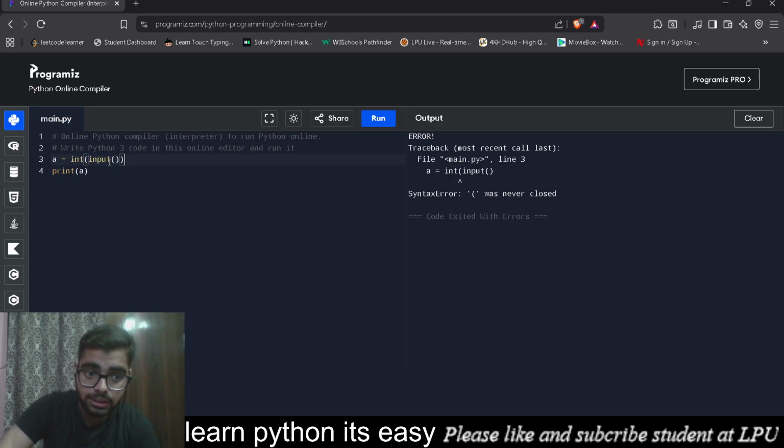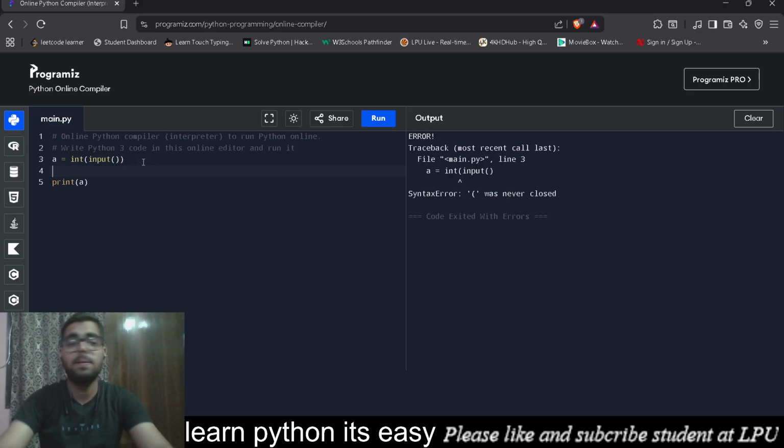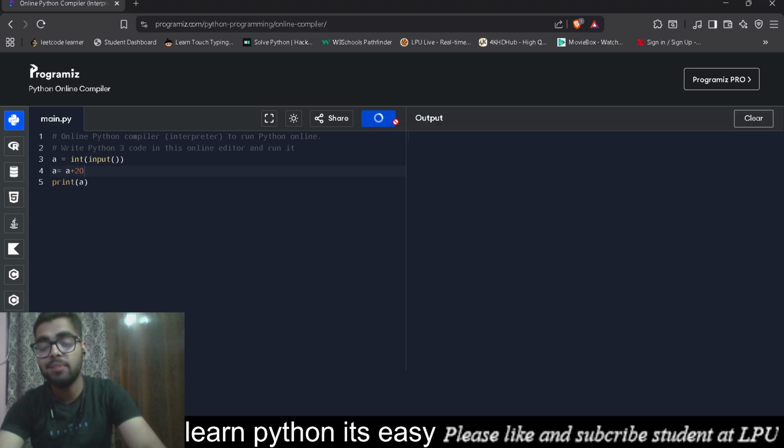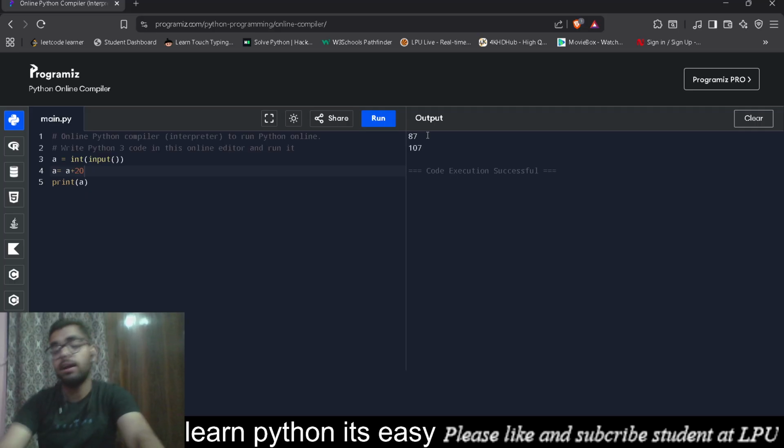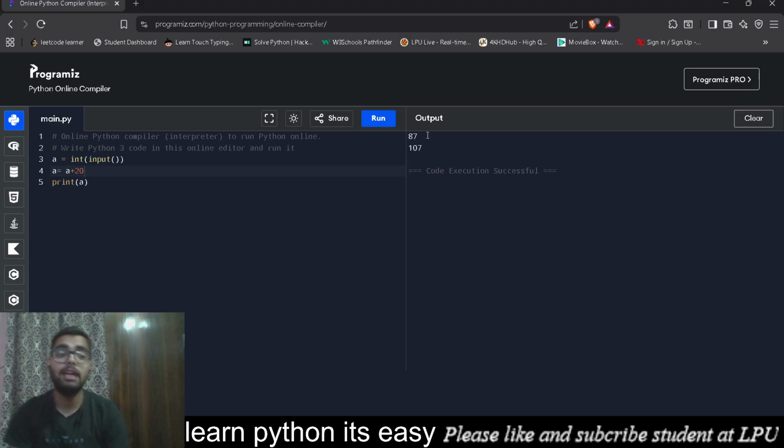So for these inputs, I'll have an age. Now I'll use the dynamic memory and write a plus 20, and it will give me the output. If I write 87, I'll have 107. So see, we have done a mathematical operation, we have used the dynamic memory of that variable, we have taken the input, and we have got the output. That's how we can have inputs and outputs.